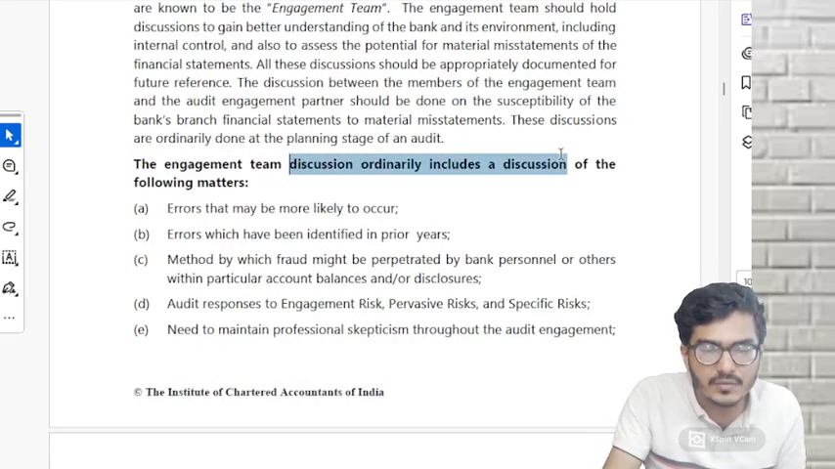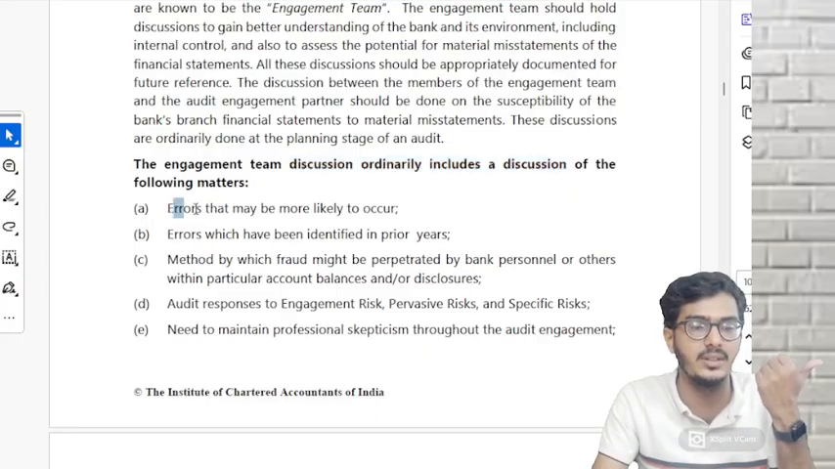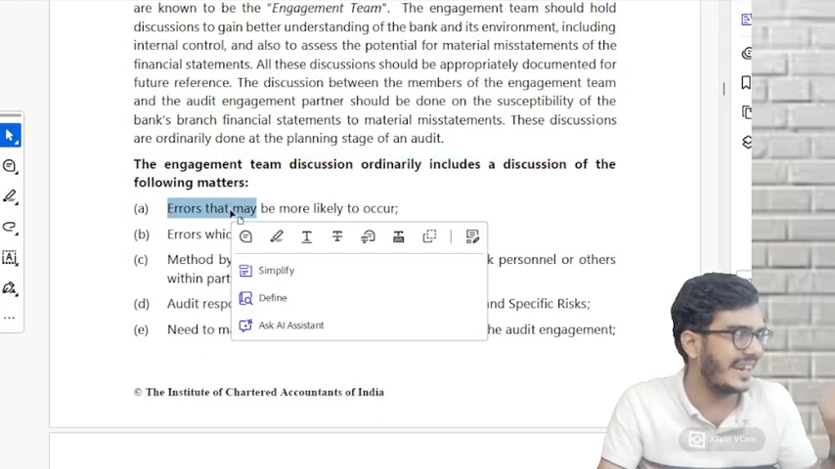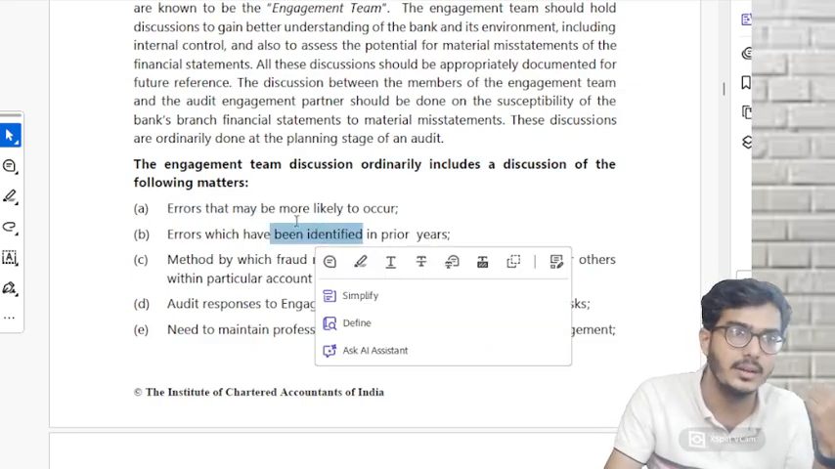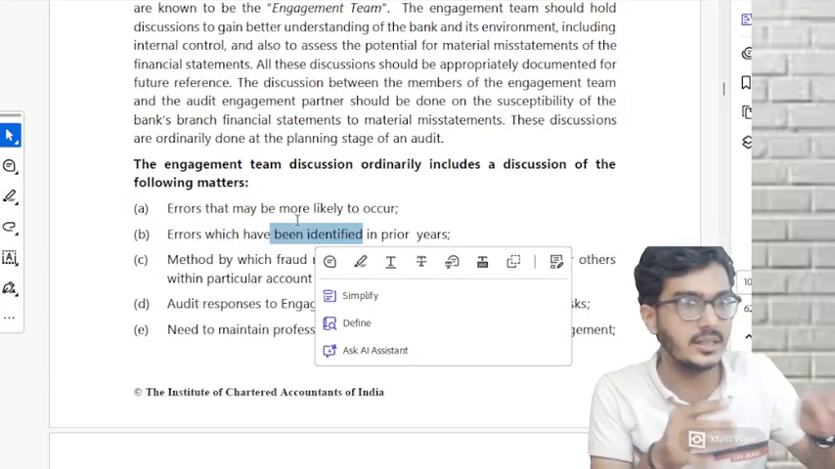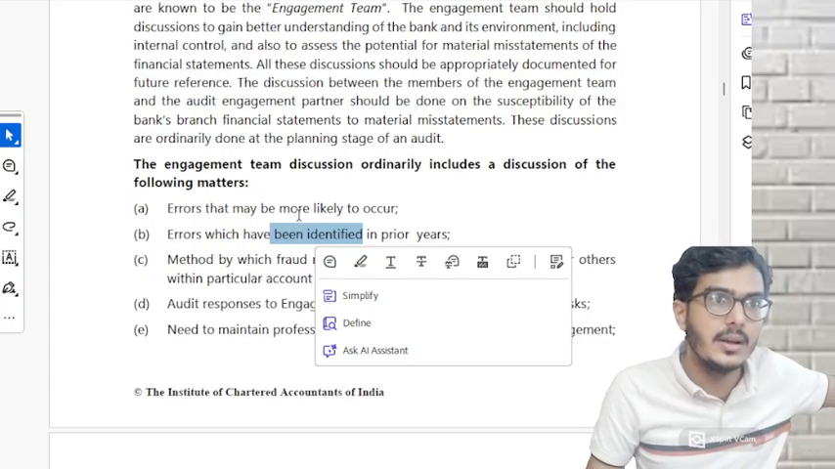What is the discussion which is included in the engagement team members discussion? What and all you discuss? We discuss the errors which are more likely to occur. Like interest rate is something where errors are more likely to occur. Errors which have been identified in the previous years, we are going to discuss. These are the errors which commonly occurred, which occurred in the previous years.